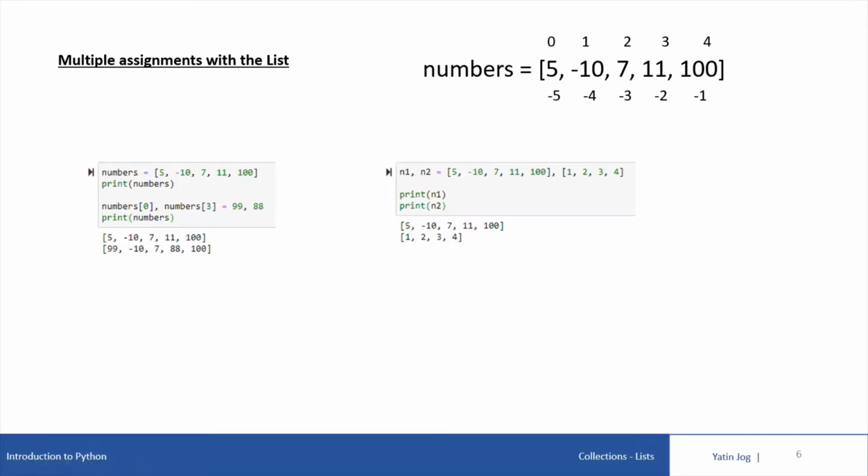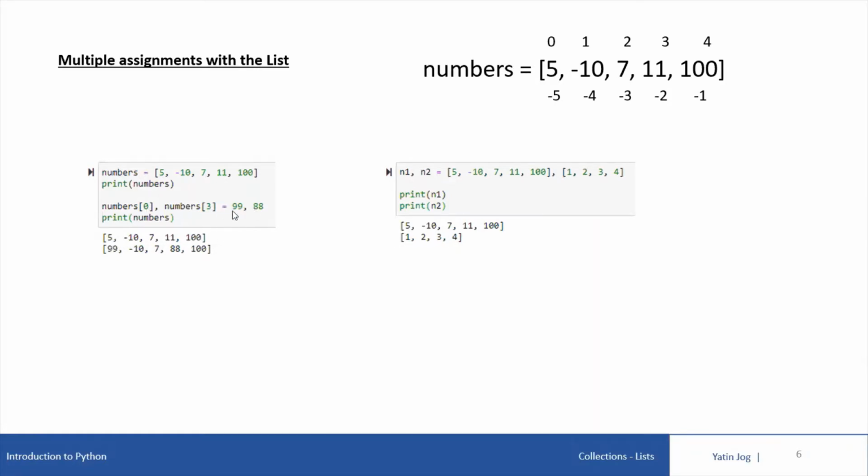In this video, we are going to discuss the concept of multiple assignments with the lists. So in case of lists, we can assign multiple lists at the same time in one line in Python. So consider this list variable numbers with these 5 values 5, minus 10, 7, 11 and 100. If I say print numbers, it will print the whole list as it is, all 5 elements on the screen.